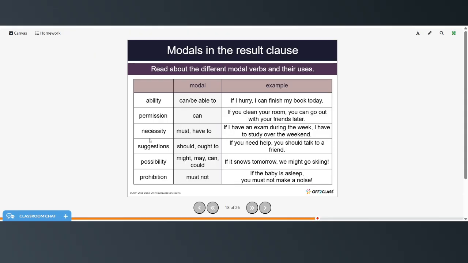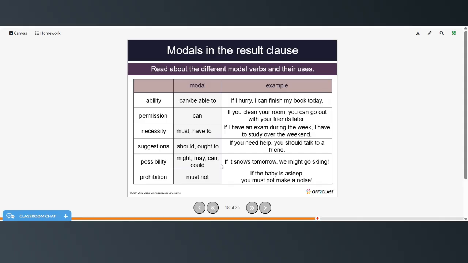Modals of necessity, must and have to. If I have an exam during the week, I have to study over the weekend, or I must study over the weekend. Suggestions, the modal verbs are should and ought to. If you need help, you should talk to a friend. Modals of possibility are words like may, might, can, and could.